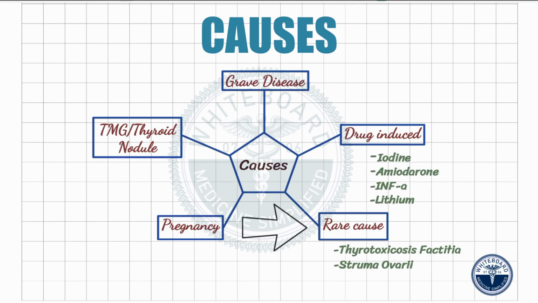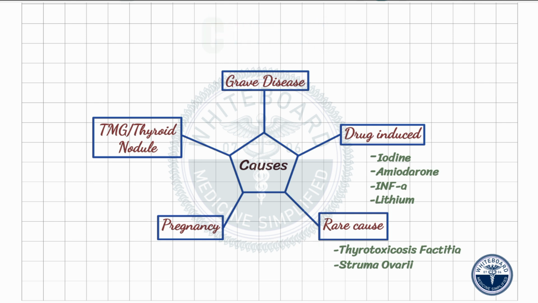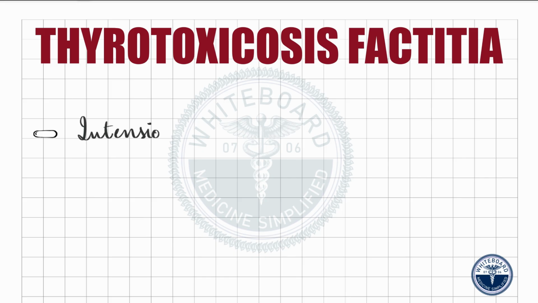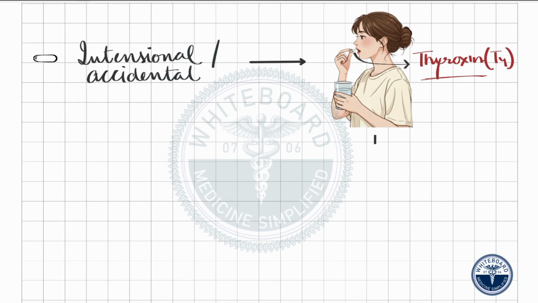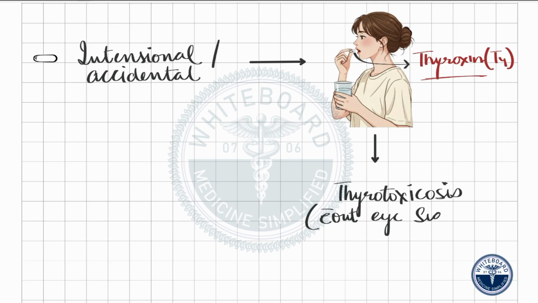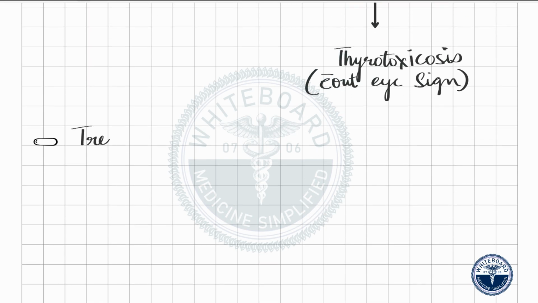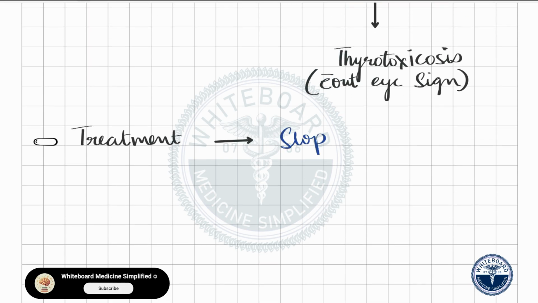Now, some rare causes of thyrotoxicosis. The first one is thyrotoxicosis factitia, which is due to the intentional or accidental ingestion of an excessive amount of exogenous thyroid hormone, especially thyroxine, causing thyrotoxicosis. The patients are clinically thyrotoxic without the eye signs of Graves' disease. Treatment includes stopping thyroxine and giving symptomatic relief drugs.